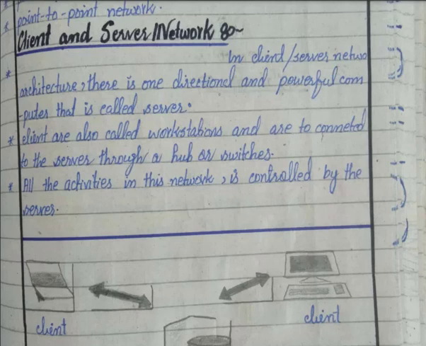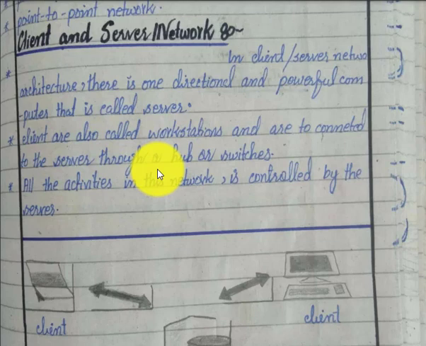There is one central, powerful computer called the server, right? So in client server network architecture, there is one powerful centralized computer that is called the server, and the other computers, which are weaker, are called clients. The clients are also known as workstations, and they are connected to the server through hubs or switches.